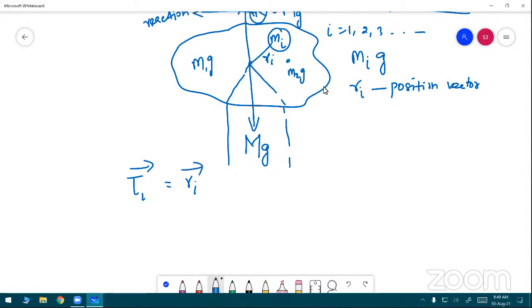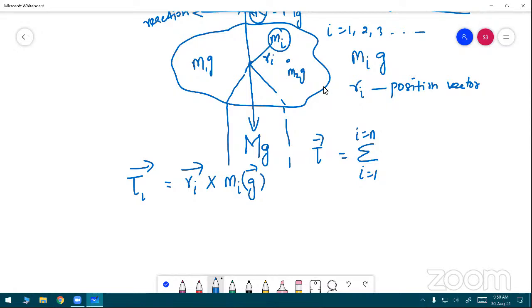Now I want to take the center of gravity of a body. The torque is due to the force of gravity on all the particles, with the center of gravity as the reference. The torque is balanced by all the point masses, that is why it is equal to 0. So the tau vector is the summation over all point masses, i equals 1, 2, 3, 4 up to n.